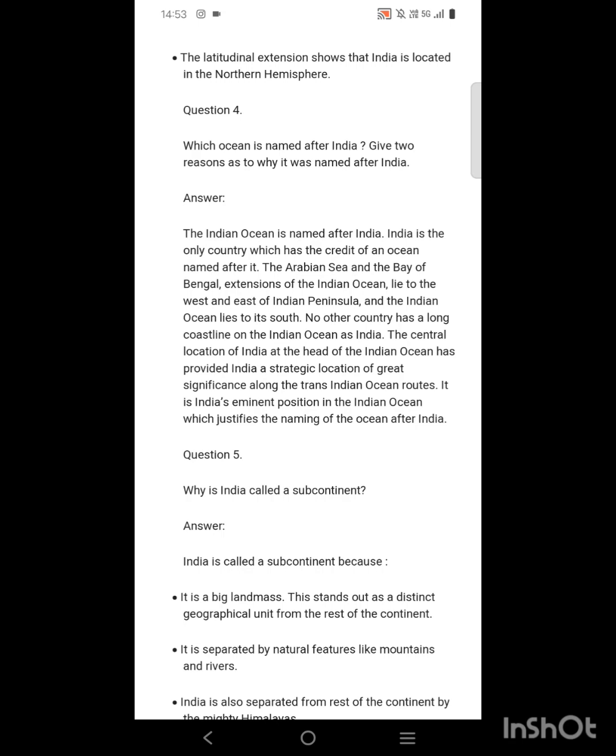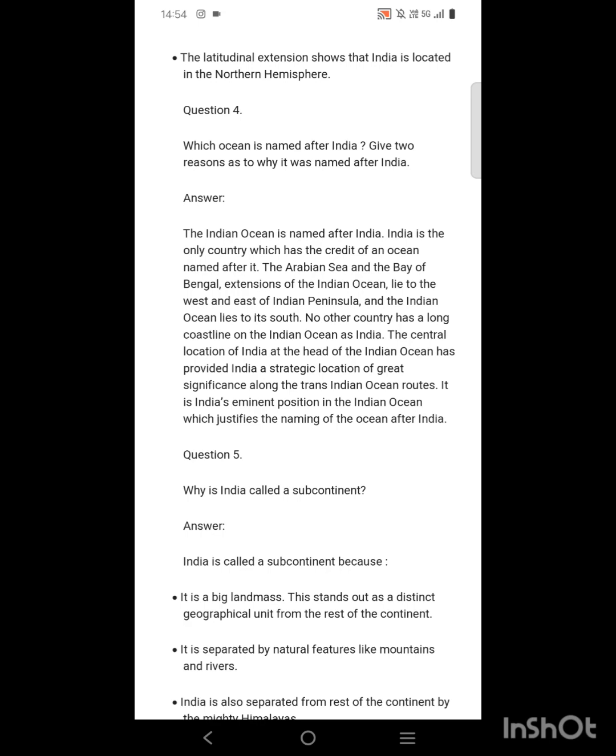The central location of India at the head of the Indian Ocean has provided India a strategic location of great significance along the trans-Indian ocean routes. It is India's eminent position in the Indian Ocean which justifies the naming of the ocean after India. So the Indian Ocean is the only ocean that is named after India. India is the only country which has the credit of naming an ocean after it.